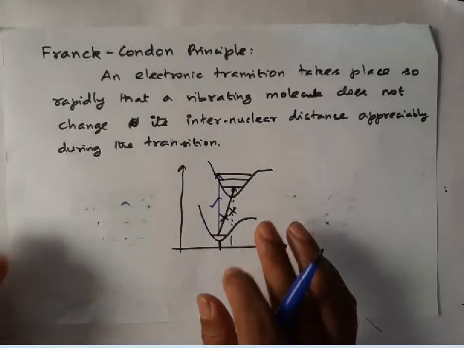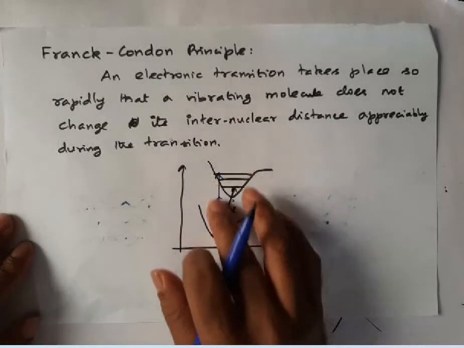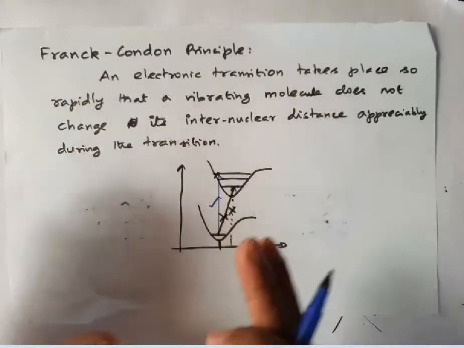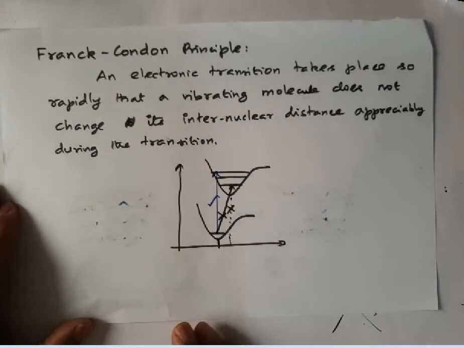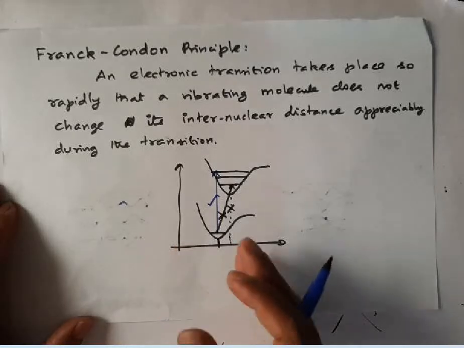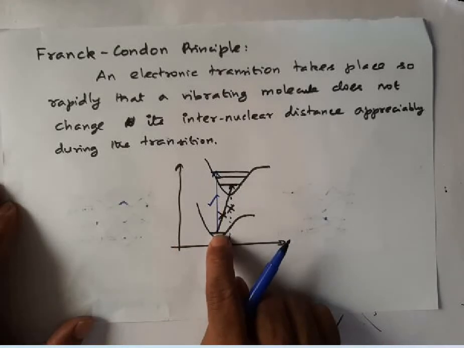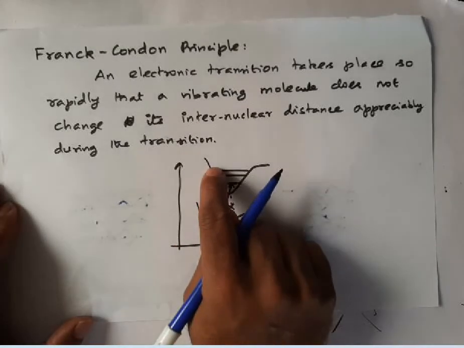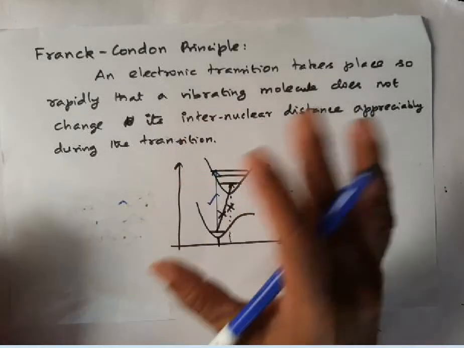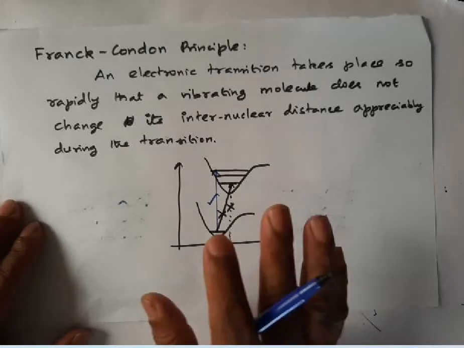So we always represent an electronic transition in the potential energy curve with a vertical line. In the initial point and the final point, the internuclear distance is almost the same or the same.